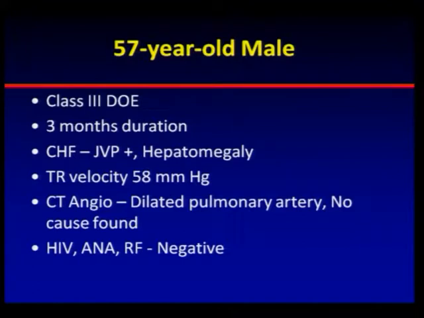This is the first case, a 57-year-old male. He came to me with class 3 dyspnea of 3 months duration. There was JVP elevation with hepatomegaly, with features of congestive heart failure. The TR velocity on the referral was around 58, with normal RV function. A CT angiogram was done outside and suggested a dilated pulmonary artery. Other suggested tests were done, and all were negative. There is no evidence on HRCT to suggest anything abnormal in the pulmonary artery, and no history suggestive of COPD.